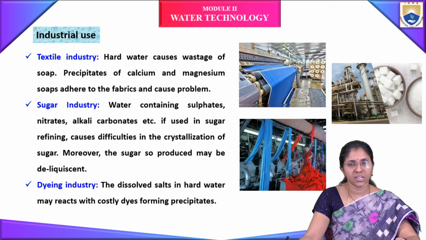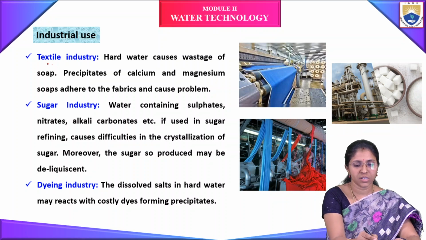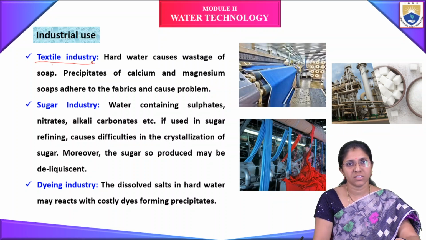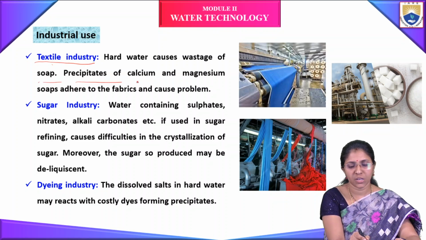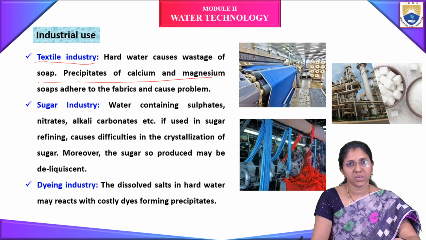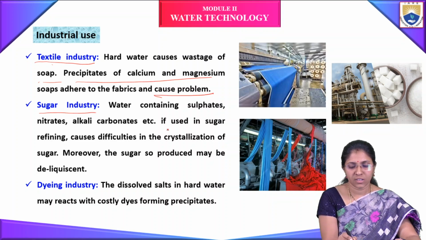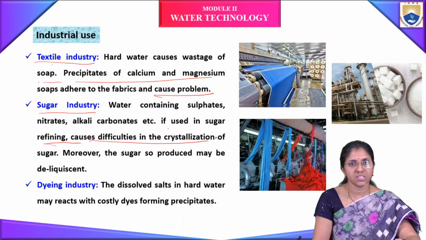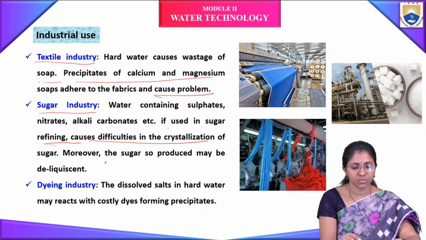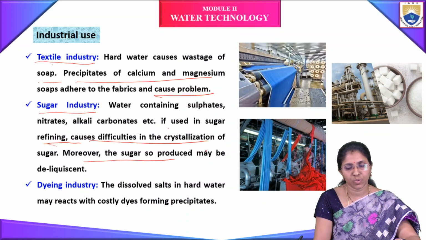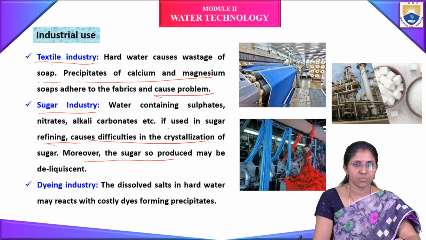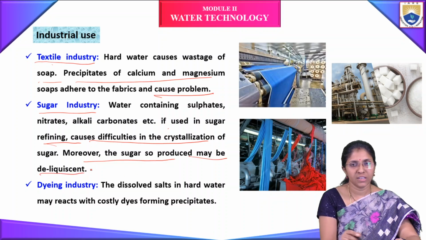Now the disadvantages of hard water in industrial use. In the textile industry, it causes wastage of soap, and precipitates of calcium and magnesium soaps adhere to the fabrics, causing problems in textiles. In the sugar industry, it causes difficulties in the refining and crystallization of sugar. Moreover, the sugar so produced may be deliquescent.